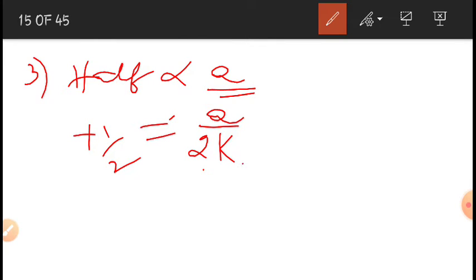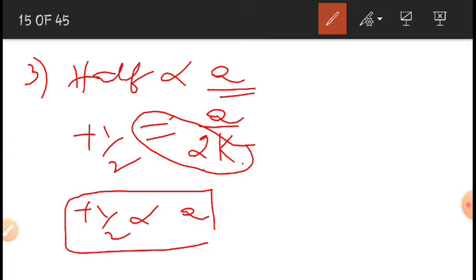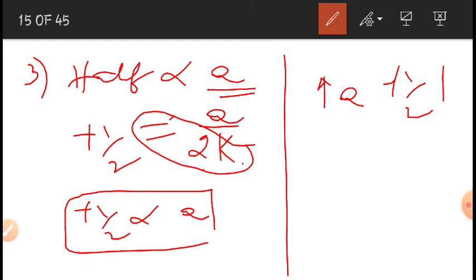Here 2 and k are constants. Then I can write t1/2 is directly proportional to a. That means if a is increased, then t1/2 of the reaction also increases. So for zero order reactions, half-life is directly proportional to the initial concentration of the reactants. It is also one of the characteristics of zero order reaction.